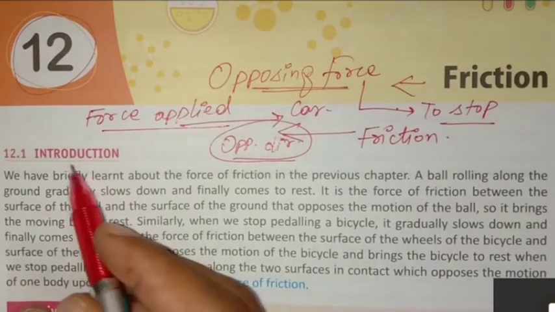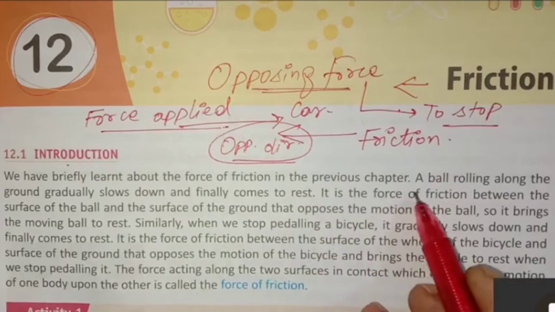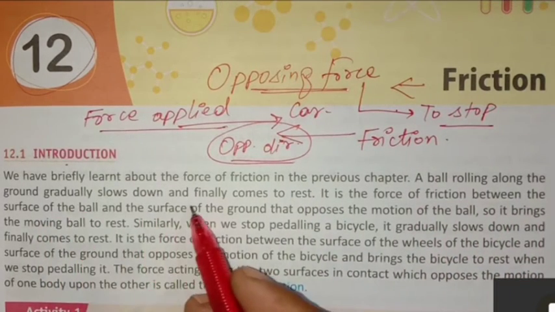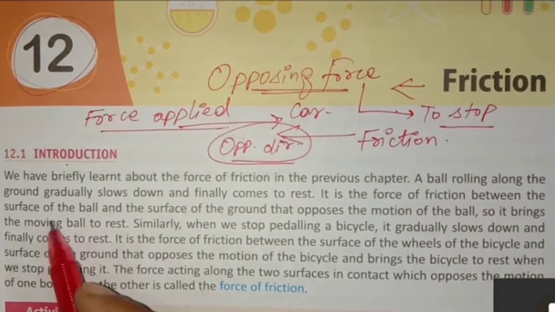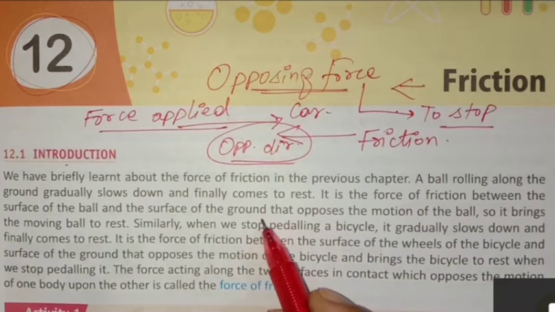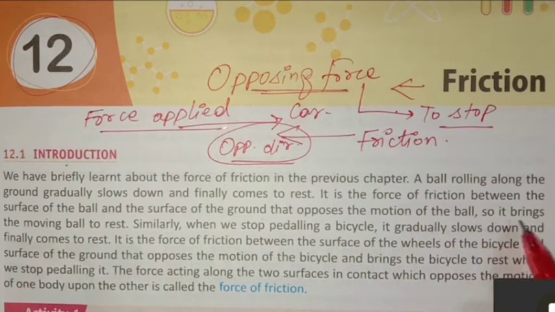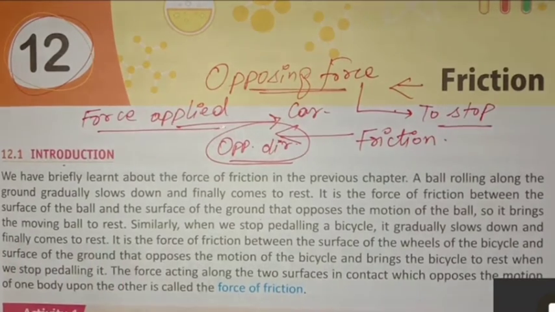Okay? So introduction, we have briefly learnt about the force of friction in previous chapter. A ball rolling along the ground gradually slows down and finally comes to rest. It is the force of friction between the surface of the ball and the surface of the ground that opposes the motion of the ball. So it brings the moving ball to rest. For example,